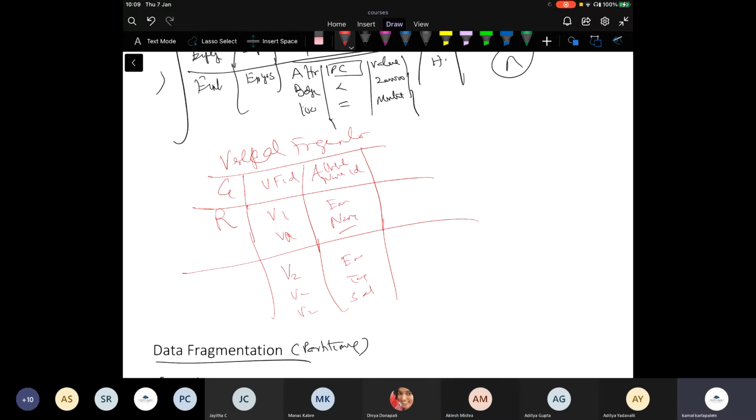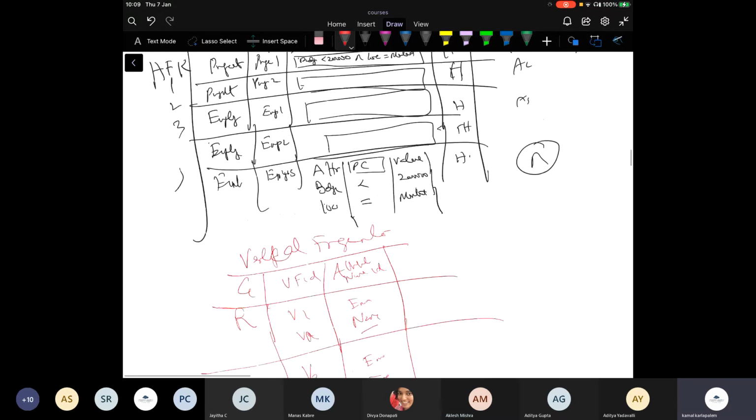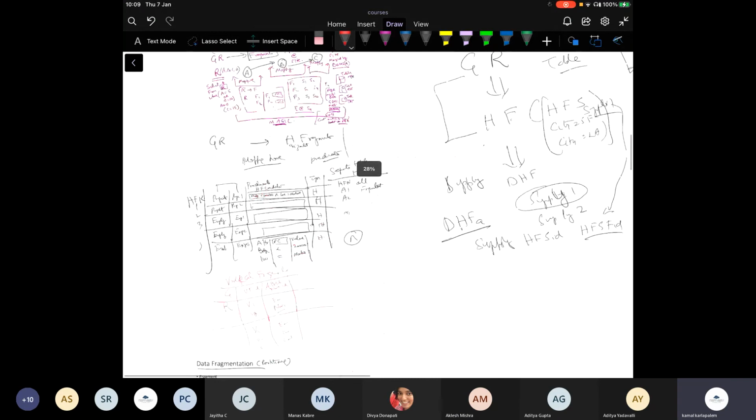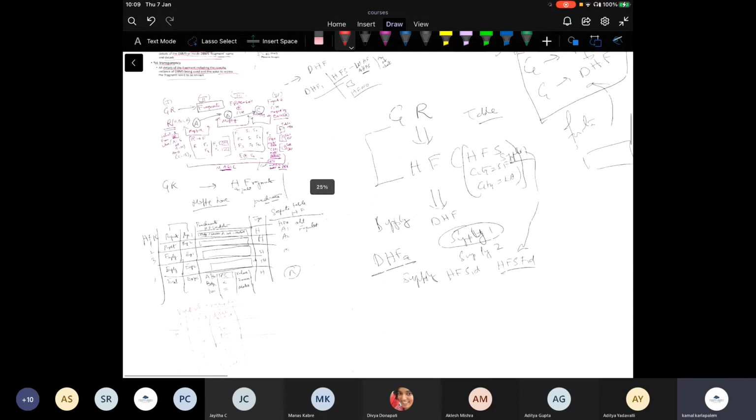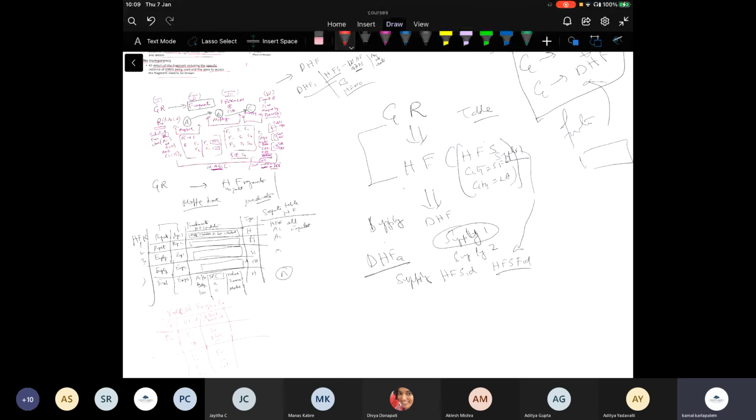Okay. So any questions on vertical fragmentation? So what we have done, if I shrink this, we have shown that there are three major types of fragmentation. One is horizontal fragmentation, one is derived horizontal fragmentation, and the third one is vertical fragmentation. And I need to store the mapping between global relation and these fragments, right? So if I say, give me all the fragments of a particular relation, I should be able to get that in a data structure, and then I should be able to process that data structure. Any questions on this?